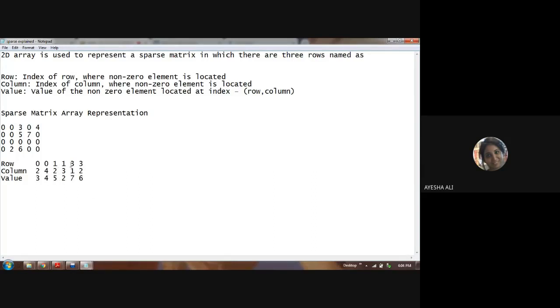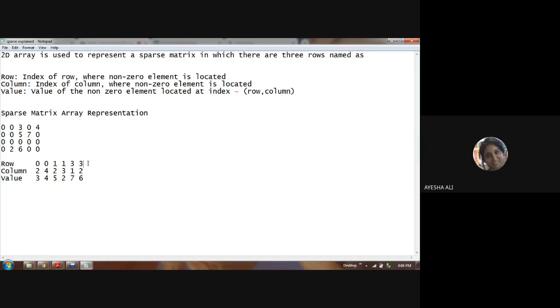So how many times will this run? This will keep running 1, 2, 3, 4, 5, 6. So the loop will run 6 times because we have 6 non-zero elements. Until we get a[i][j] as 0, this loop will keep running. Did you all understand? It is very simple. All you have to do is select in which scenario i and j correspond to a non-zero value. You just put those values in the program, and it should be equal to the non-zero value. That is how you're representing a matrix. Is it understood by everyone? Yes, ma'am.